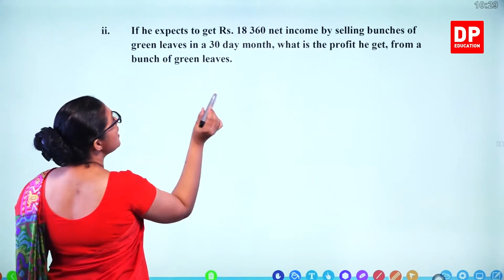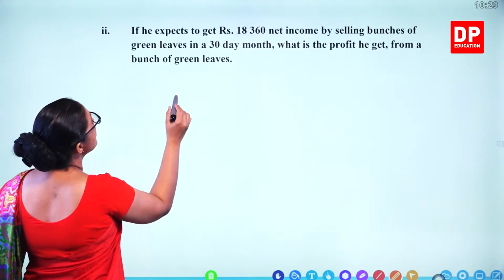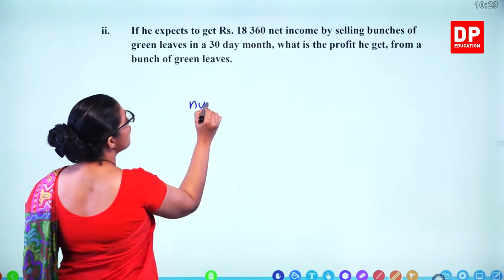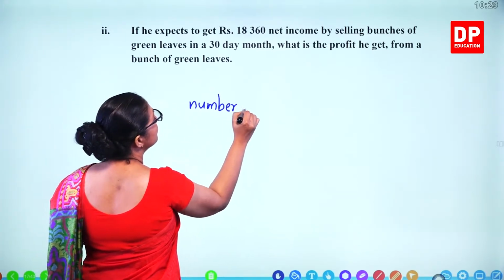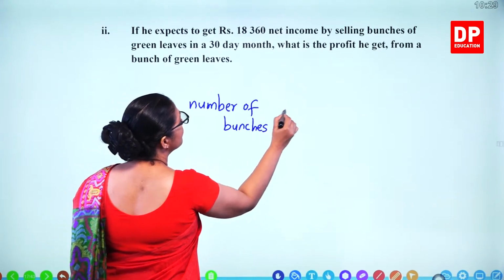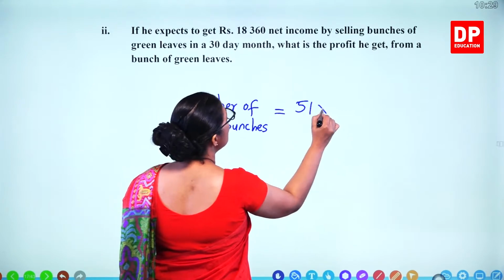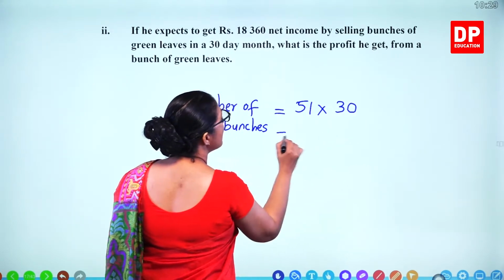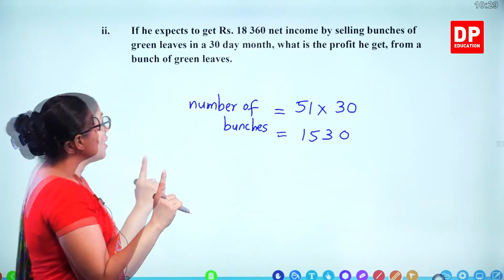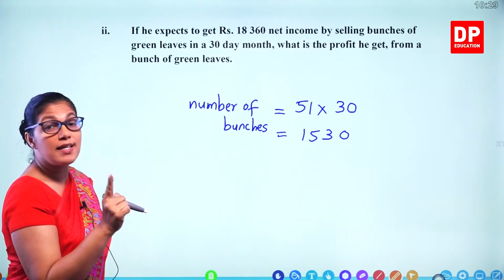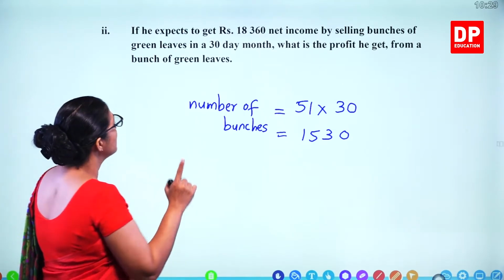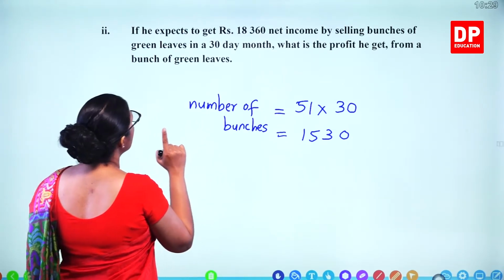So how many bunches can he sell within a month? 51 into 30, that's 1530 bunches. The net income is 18,360. So what is the profit per bunch of green leaves?